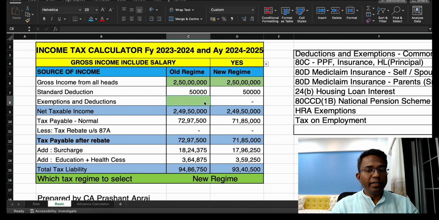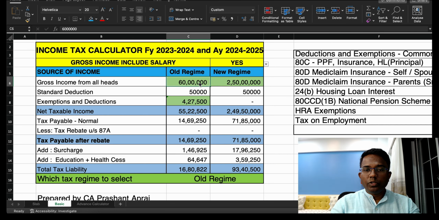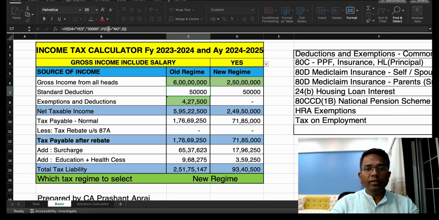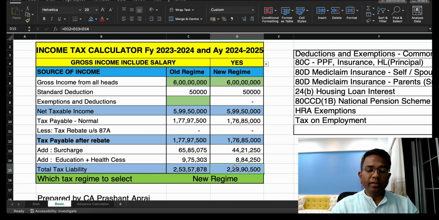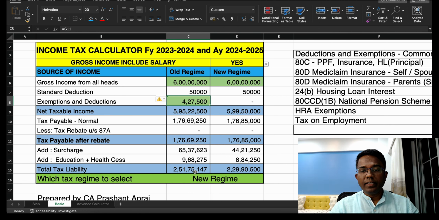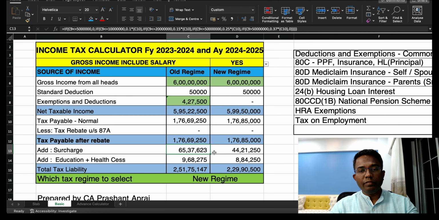In case you don't have the deduction, then the new regime is better. You can see this with the help of this calculator. And the last one is, say for example, your income is above 5 crore or 6 crore. So if it is more than 5 crore, what will happen? You can see here, and suppose deductions are not there, in that case your new regime is better. In case you have the deduction in place, then still the new regime is better, right? And here the reason the new regime is better is that the surcharge is 25% here and 37% here. You can see the difference over here, right? So that is the beauty of this calculator.